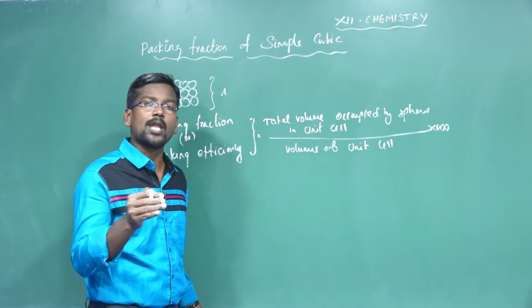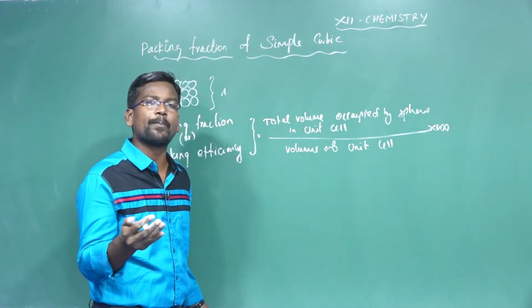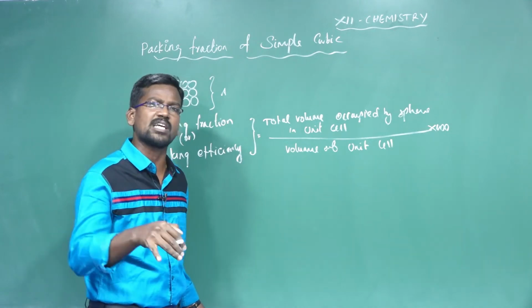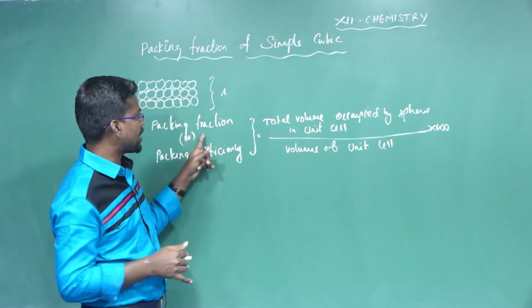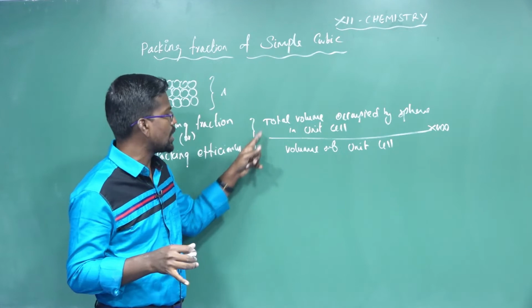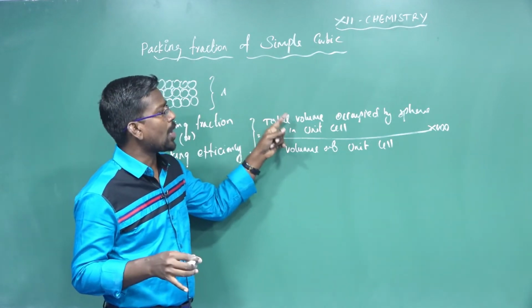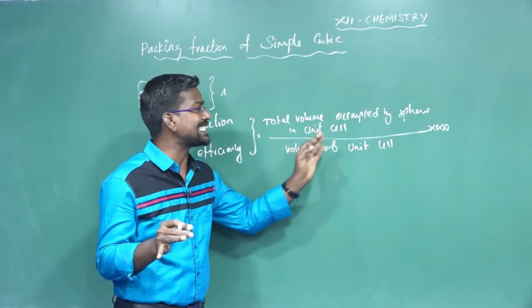The percentage of total volume of the spheres in simple cubic, body centered cubic and face centered cubic gives the packing fraction or packing efficiency of the simple cubic, body centered cubic and face centered cubic. What is the meaning of packing fraction or packing efficiency? It is equal to the total volume occupied by spheres in the unit cell divided by the volume of the unit cell, into 100.